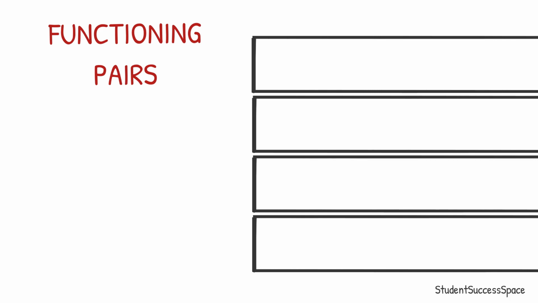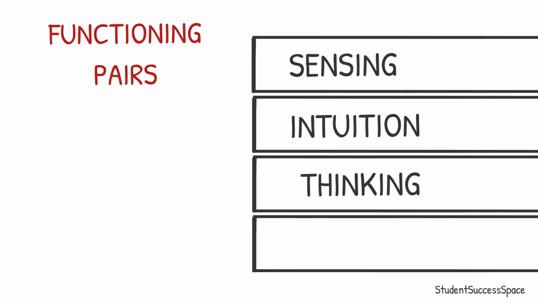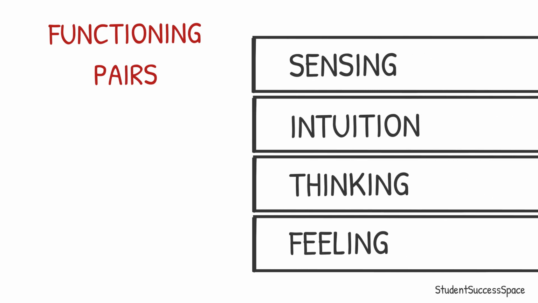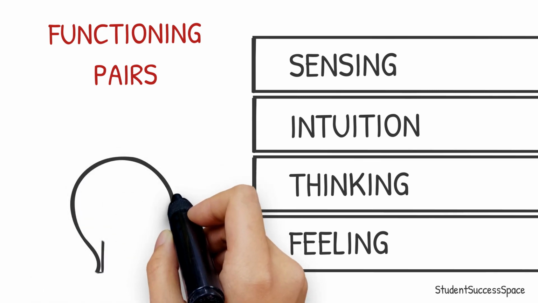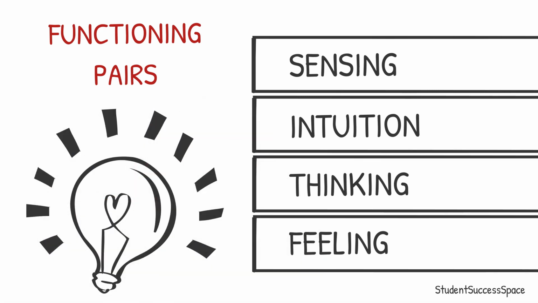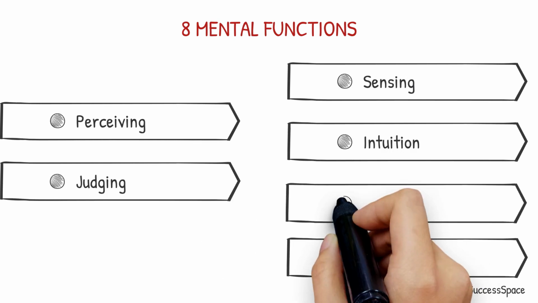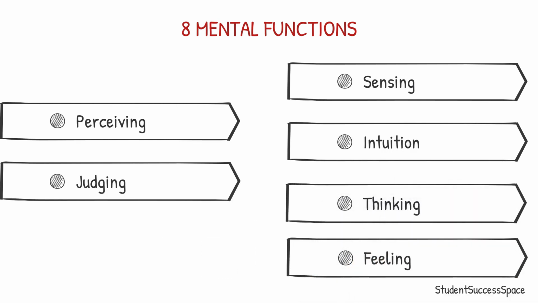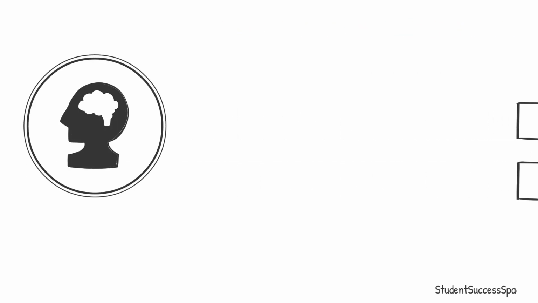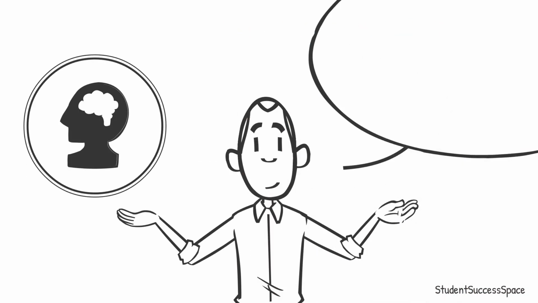Mental processes are also called functioning pairs. There are four mental processes: sensing, intuition, thinking, and feeling. These are predictable characteristics that are going to be a little bit different for each person, and especially different when comparing an extrovert to an introvert. There are eight mental functions, combining our orientations to the world with perceiving and judging, and these four mental processes. We can see that there are fundamental patterns of mental activity occurring within people.